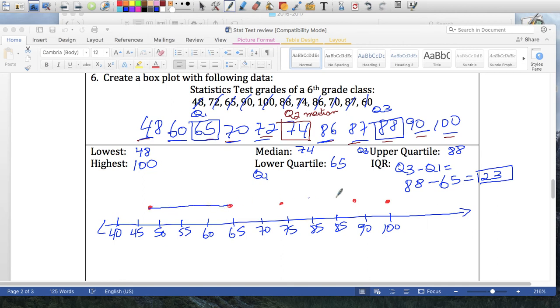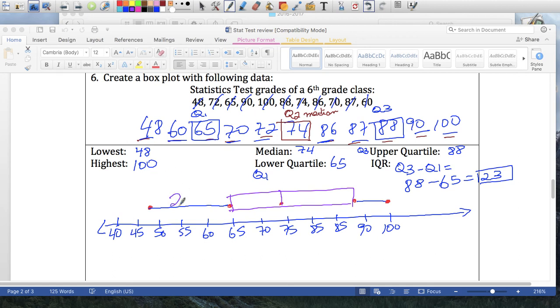So there's my whisker on this side, my whisker on this side. And I'm going to create my box. That's the edge of the box here and it goes all the way to the end, right there. And that's my median. Okay, so my median should be just like that.